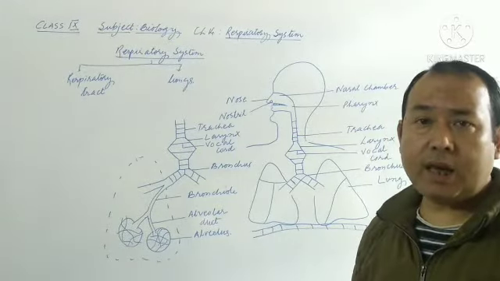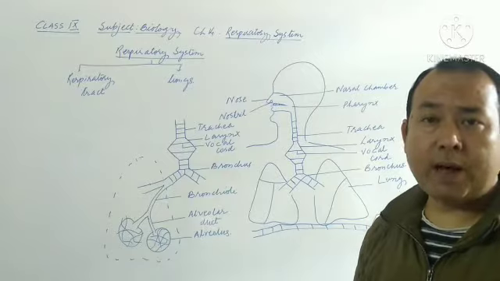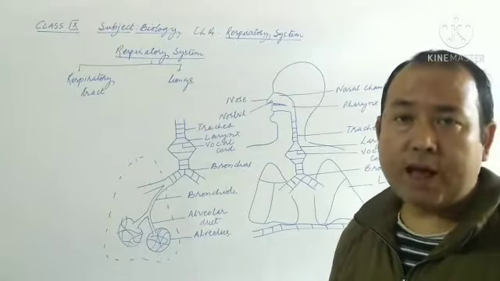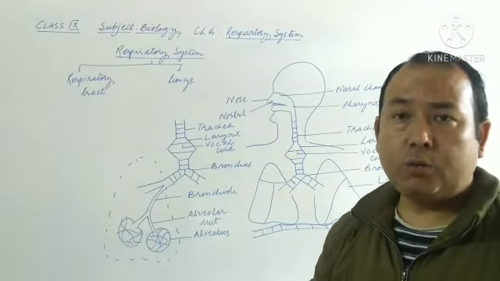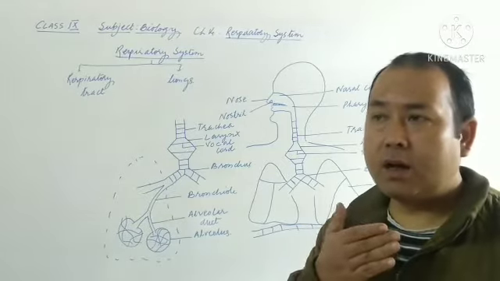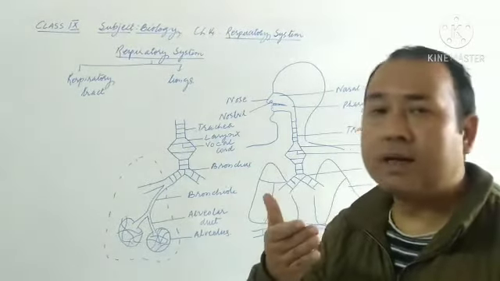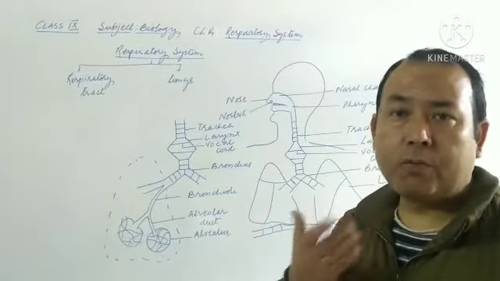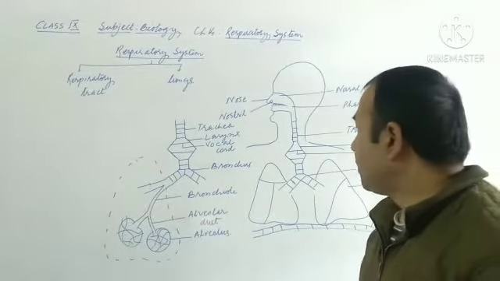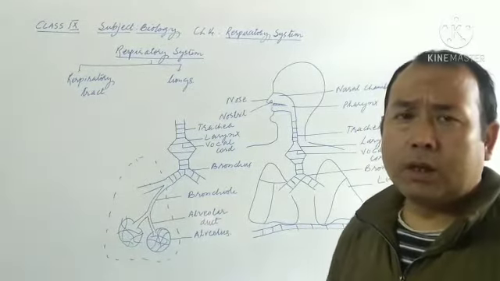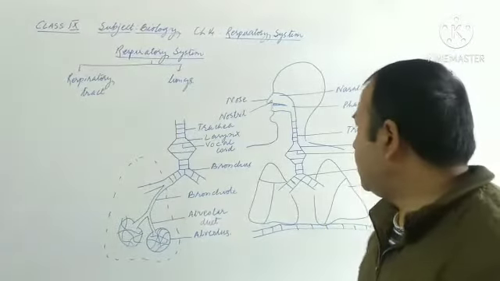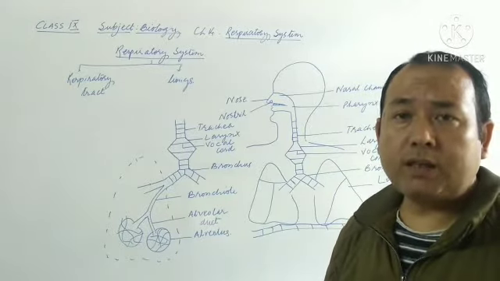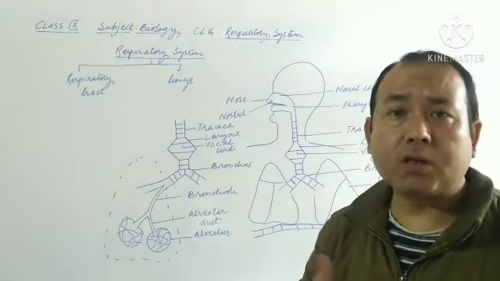The trachea is also called the windpipe. The esophagus is also called the food pipe. Now we need to understand that the windpipe is present towards the ventral side, the forward side, and the food pipe is present on the backward side, towards the dorsal side. During the swallowing time, the trachea, the windpipe, has to be closed. Otherwise, if food particles enter the trachea, it may cause coughing.